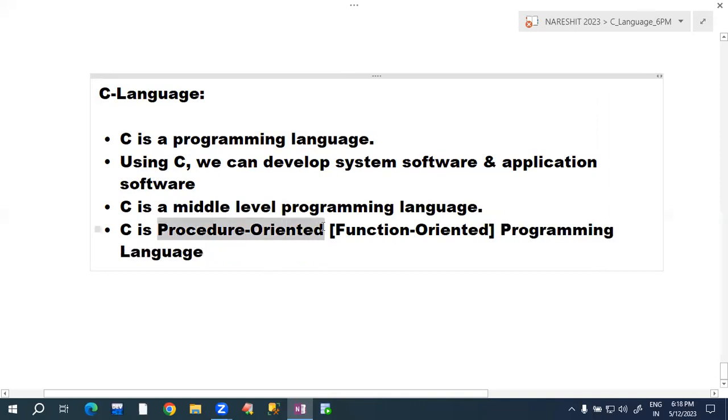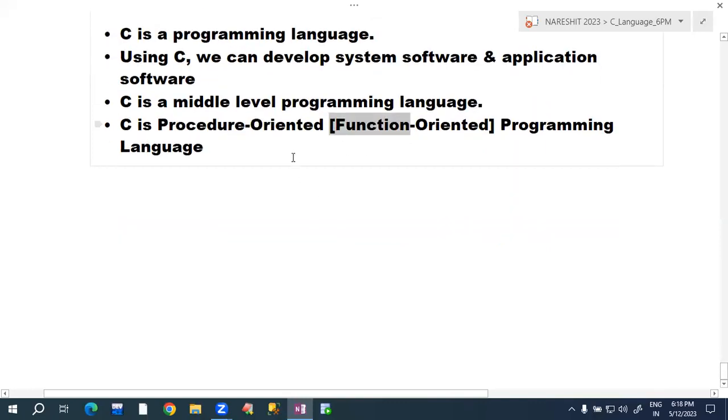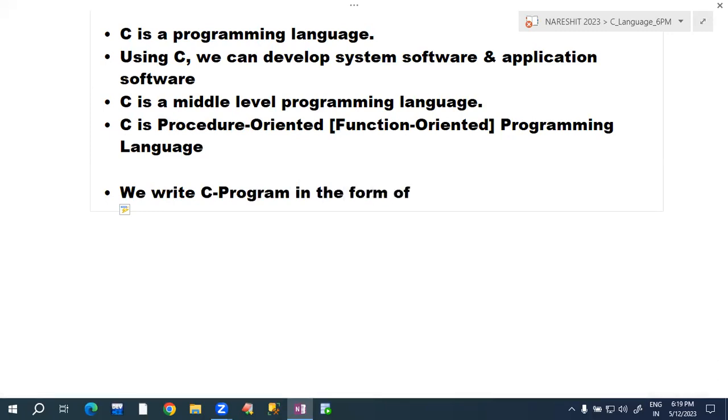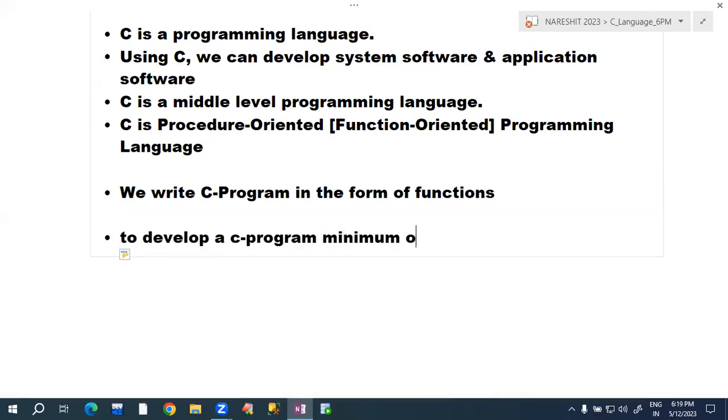Procedure-oriented means it is one programming style. So we write a C program in the form of functions. To develop a C program, minimum one function is required. What is that one? Main. Minimum one function is required. That is main.